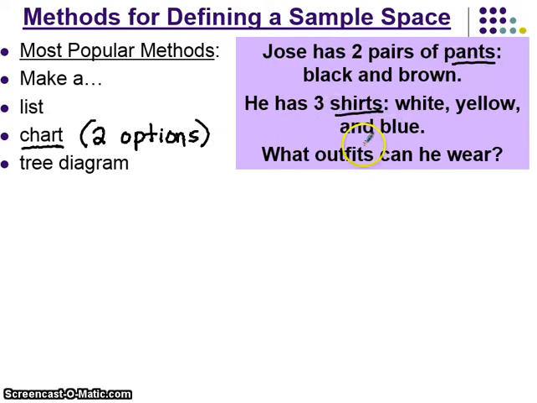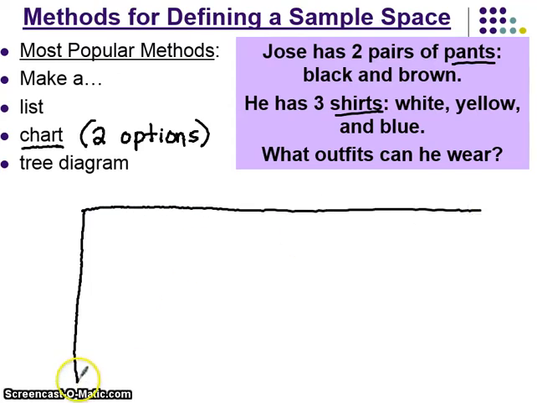Had they listed socks and had 3 different choices that we're making, then we could not use a chart. For a chart, we're going to need an extra row and an extra column to organize the words. So we have 2 pairs of pants, so let's make 3 rows in our chart.